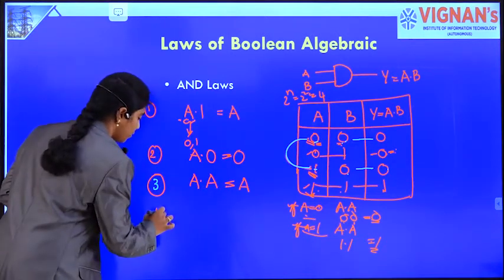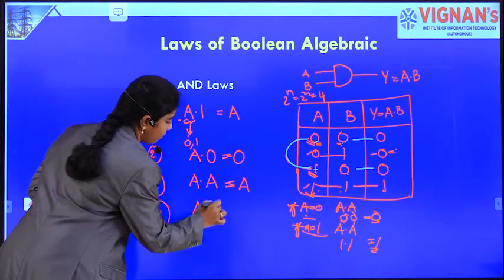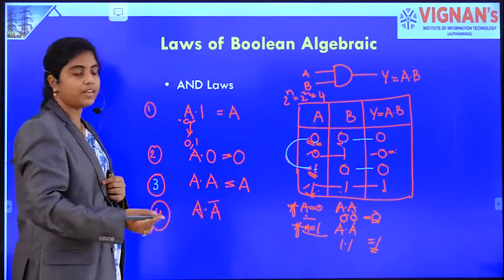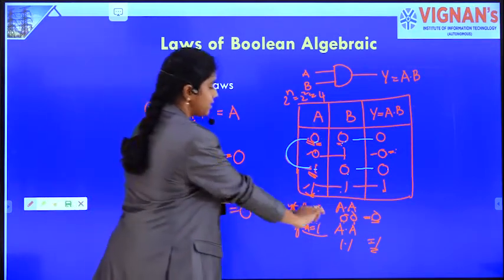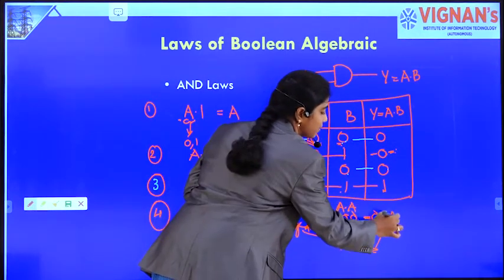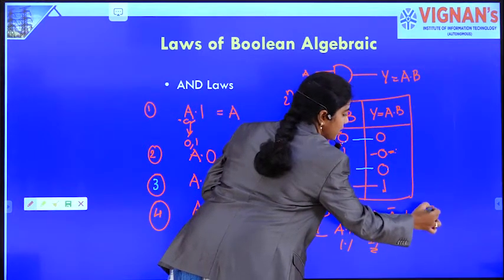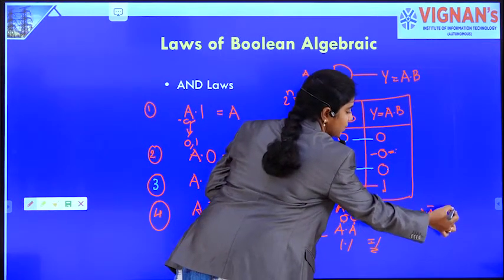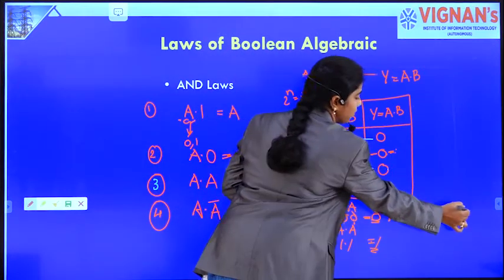Now the fourth one, A dot A bar. A variable ANDed with its complement is equal to 0. Now let's take an example. If A is 0, then what is A bar? It is 1. So A dot A bar is nothing but 0 dot 1. What is 0 ANDed with 1? It is 0.